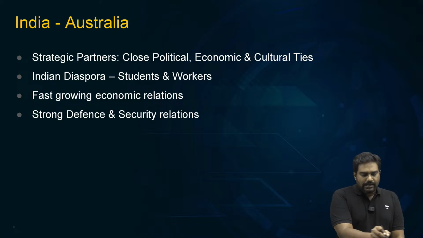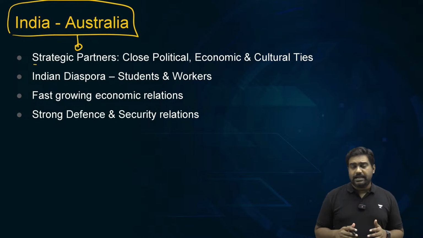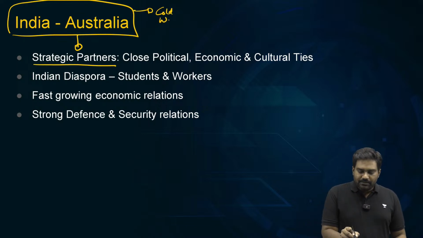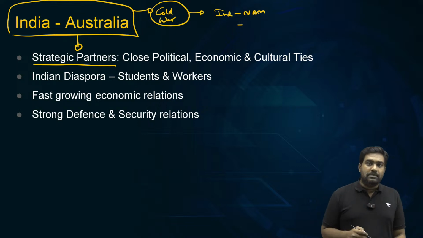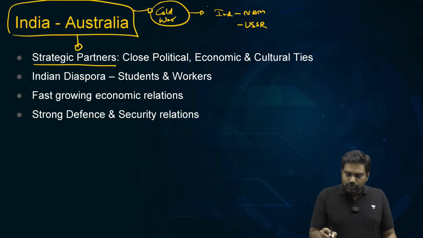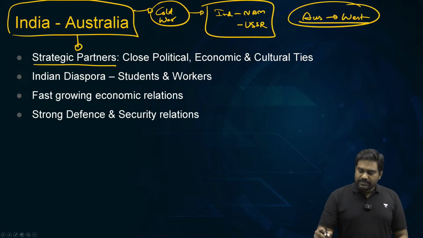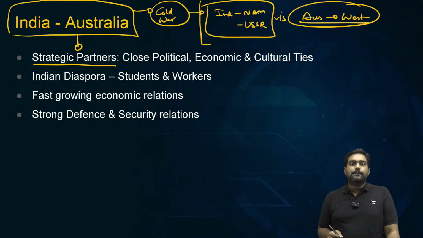See, India and Australia have become very close strategic partners over the last couple of decades. During the Cold War, we were on opposite sides of the geopolitical spectrum. While India was initially non-aligned, committed to the non-aligned movement, and later we were forced to align with the Soviet Union, Australia, on the other hand, was always with the Western Bloc, was always seen as an American ally. So this Cold War divide had kept India and Australia largely away from each other.